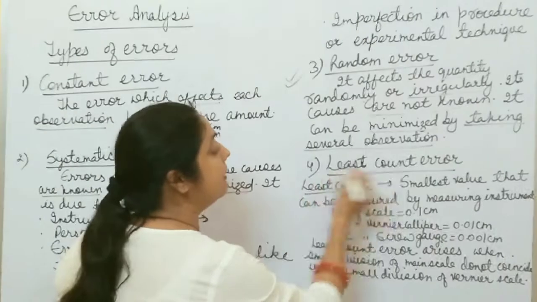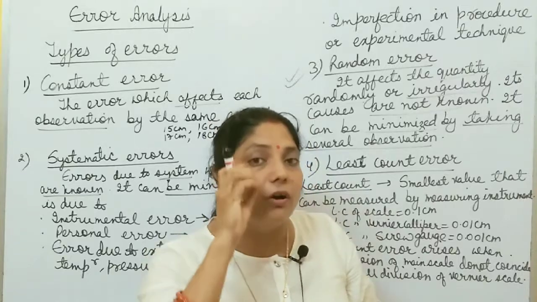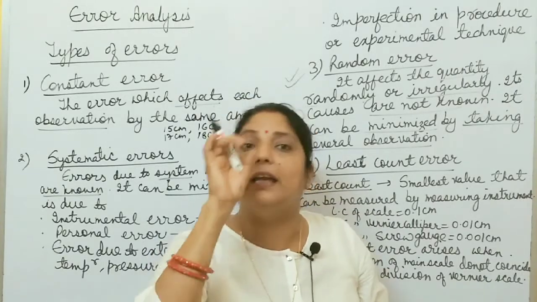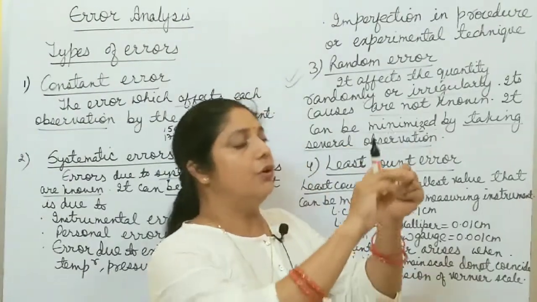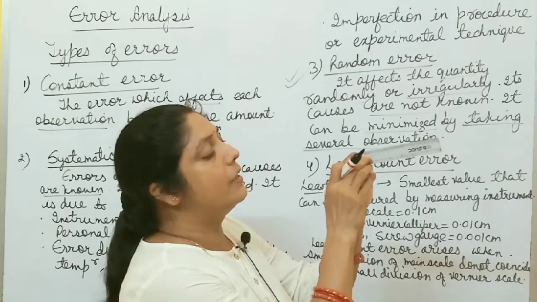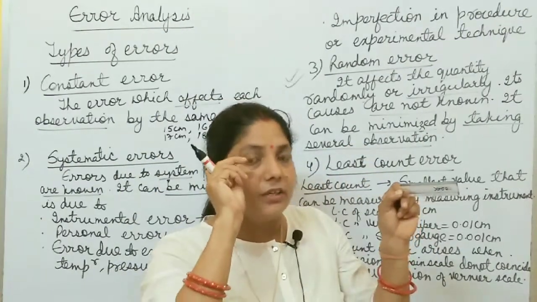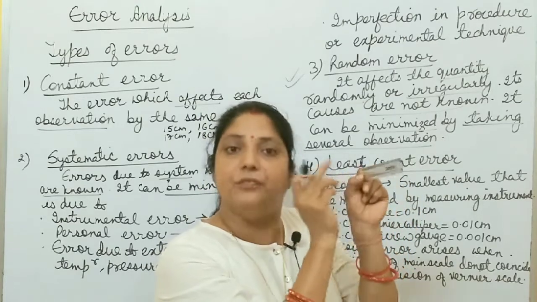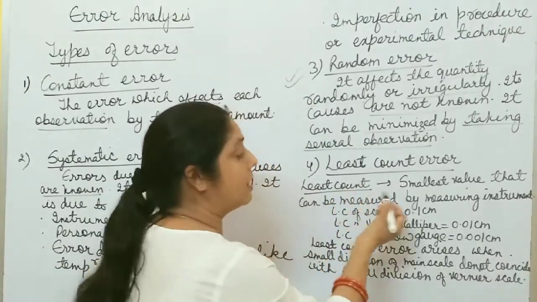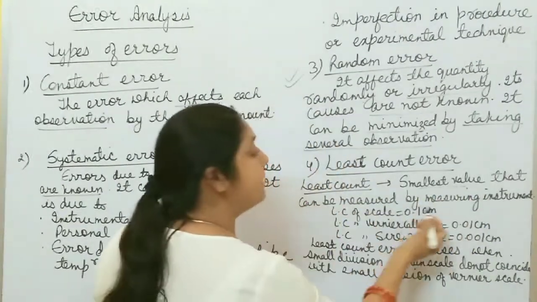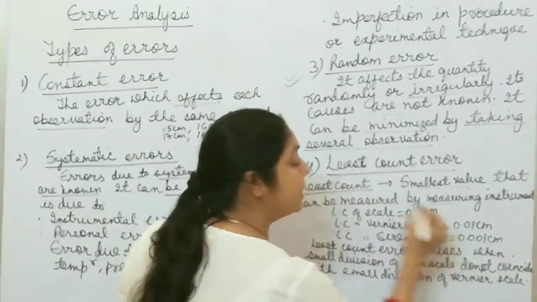Now last one is least count error. First of all, what do you mean by least count? Least count is the smallest value that can be measured by any measuring instrument. Suppose I have this ordinary scale. Here starting from 0, 1 centimeter, 2 centimeter, between 1 centimeter there are 10 lines. It means the smallest value that can be measured with the help of this scale is what? 0.1 centimeter. So this is nothing but least count, the smallest value that can be measured by a measuring instrument. For example, the least count of a scale is 0.1 centimeter.